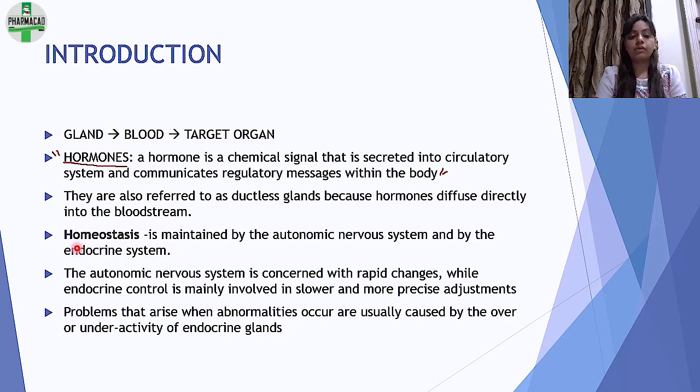Homeostasis, which I was talking about, is maintained by one, endocrine system, and second is our ANS, that is autonomic nervous system. Now, autonomic nervous system is quite quick and it is going to do rapid changes. अगर कुछ important है या एकदम तुरंत action चाहिए, then we will not say कि endocrine listen release this hormone.